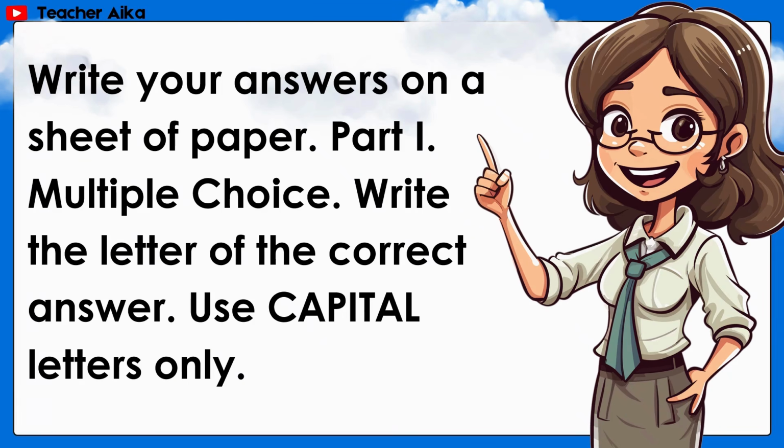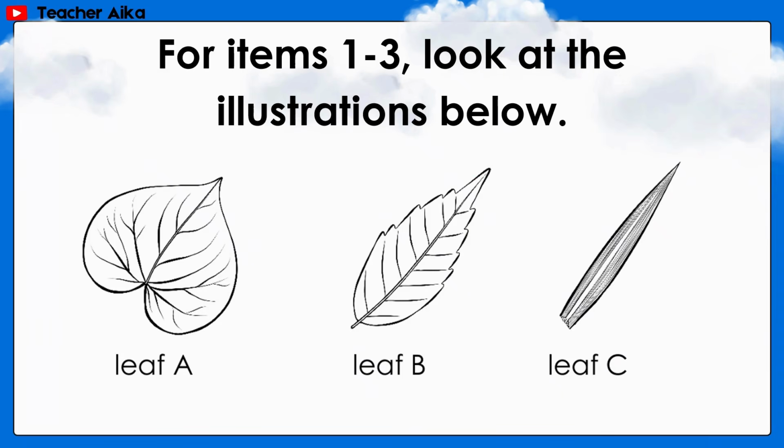Write your answers on a sheet of paper. Part 1, multiple choice. Write the letter of the correct answer. Use capital letters only. For items 1 to 3, look at the illustrations below. Leaf A, leaf B, and leaf C.